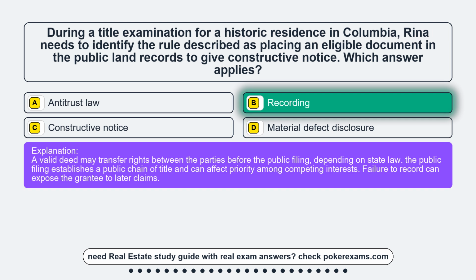A valid deed may transfer rights between the parties before the public filing, depending on state law. The public filing establishes a public chain of title and can affect priority among competing interests. Failure to record can expose the grantee to later claims.